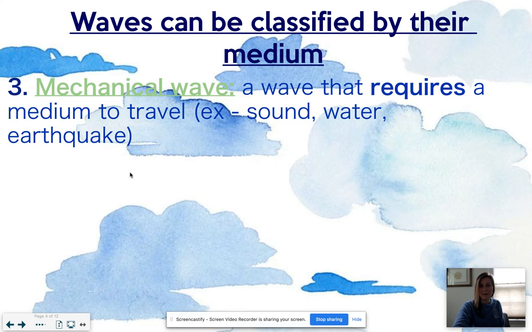For example, sound cannot travel in space. There is nothing in space. There isn't a medium there. But as soon as it hits our atmosphere, you can hear sound because it's traveling through the medium of our air. Same thing goes with water. A water wave can't travel unless it's in water. An earthquake wave can't travel unless it's traveling through Earth's surface. Please pause the video and write this one down.